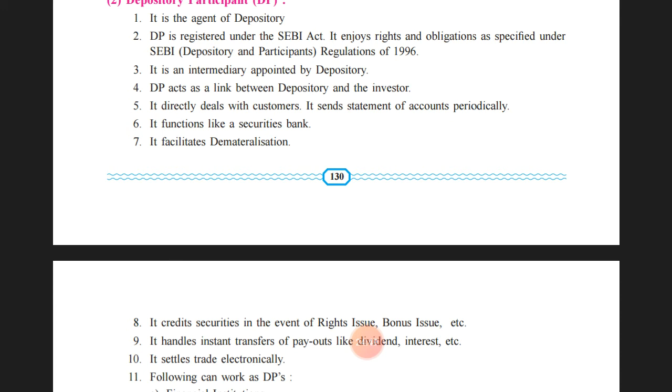DP acts as a link between the depository and the investor. So he will be in between the depository and the investor. All those decisions need to be taken by the depository as per the instruction from the investor, according to the communication that will take place between the investor and the depository through the depository participants. So DP acts as a link between the depository and the investor.